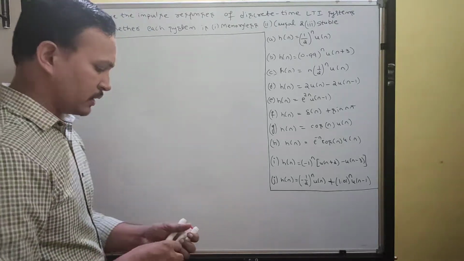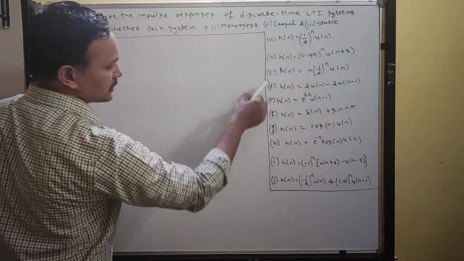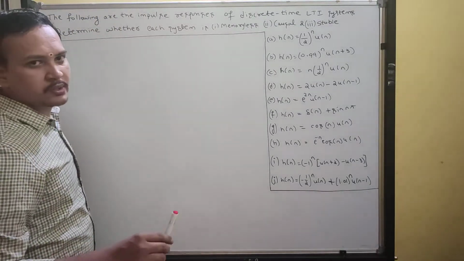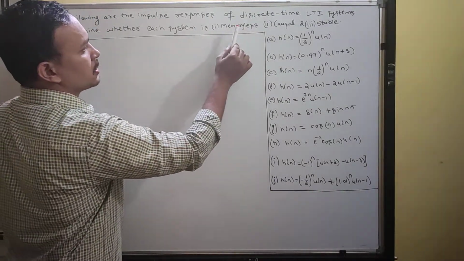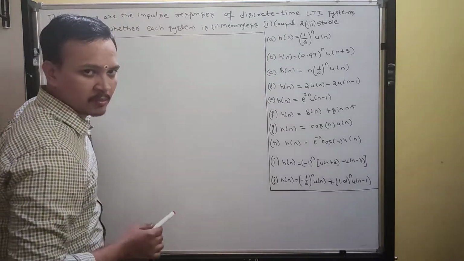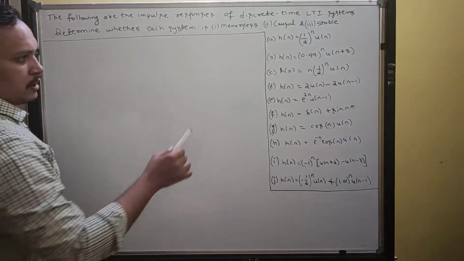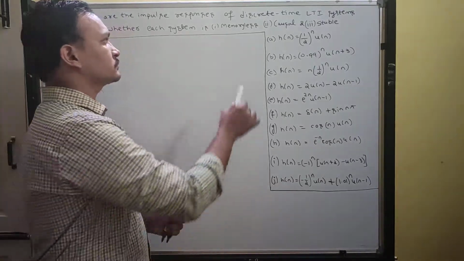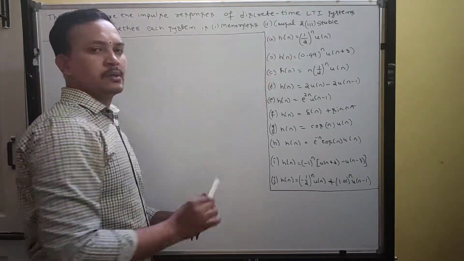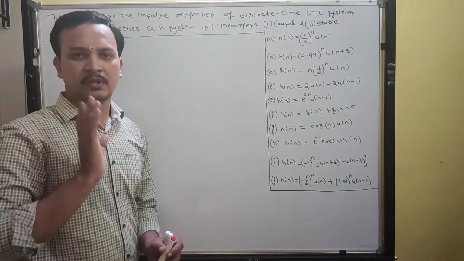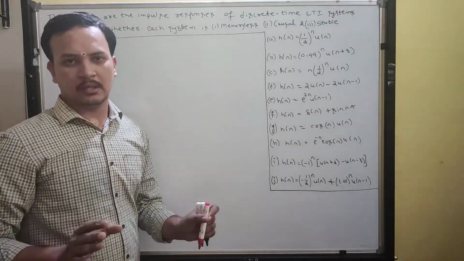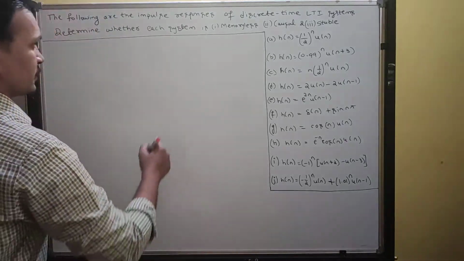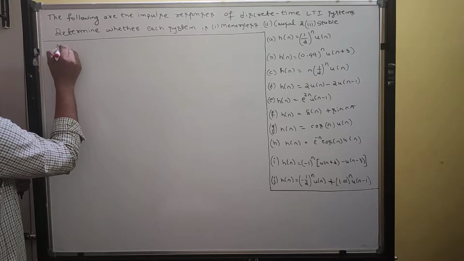Okay, fine. Before starting these problems, we need to know some standard conditions for memoryless, causal, and stable. See, the concept is very simple. You just stick to the definitions of memoryless, causal, and stable. Don't study any other thing. Just stick to the definitions. So for memoryless,